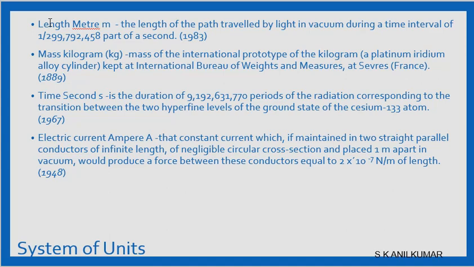We have something called a light year. Now the length of a meter is how much? A meter is the path traveled by light in vacuum during 1 by 299,792,458 part of a second. Or we can say in a second light will travel 299,792,458 meters.